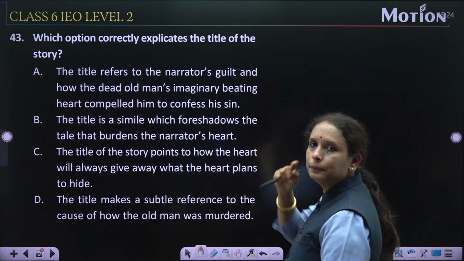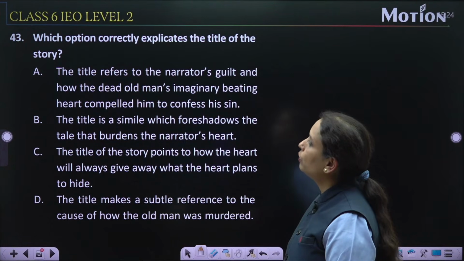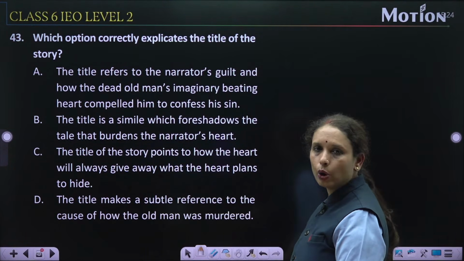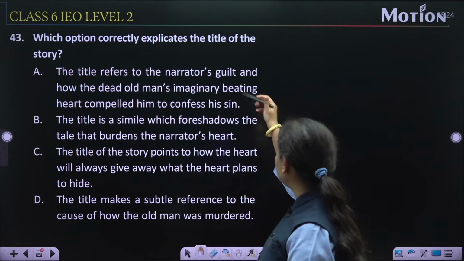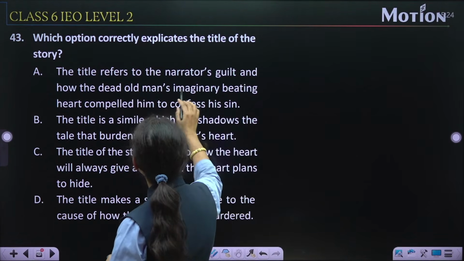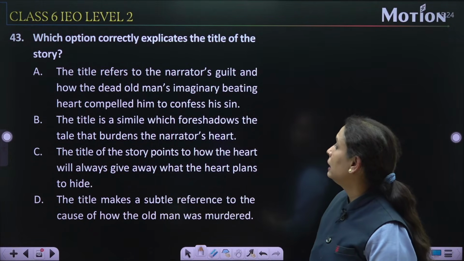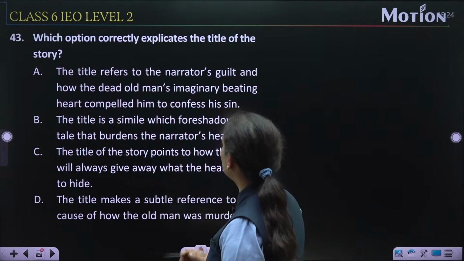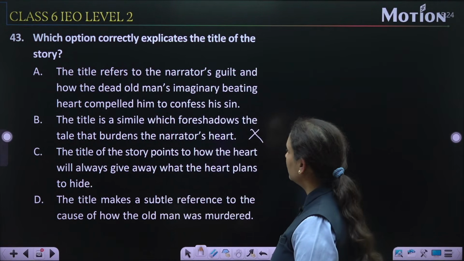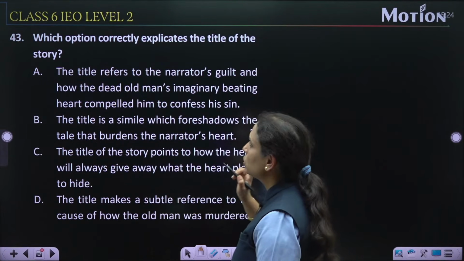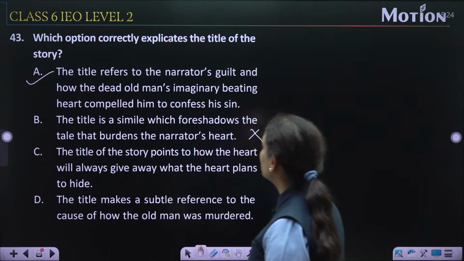Question number 43. Which option correctly implicates the title of the story? Story का जो title है उसको कौन सा option correctly implicates करता है? तो देखिए, the title refers to the narrator's guilt and how the dead old man's imaginary beating heart compelled him to confess his sin. Yes, this is the right one. The title is a simile which foreshadows the tale that burdens the narrator's heart. Wrong one. The title of the story points to how the heart will always give. No. Option number A is appropriate.